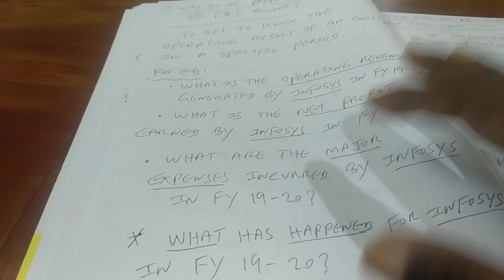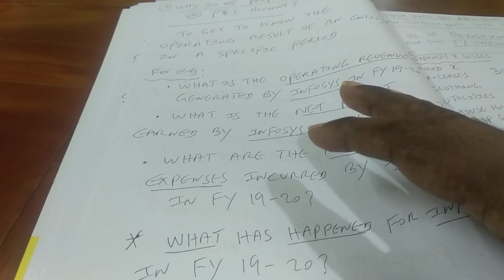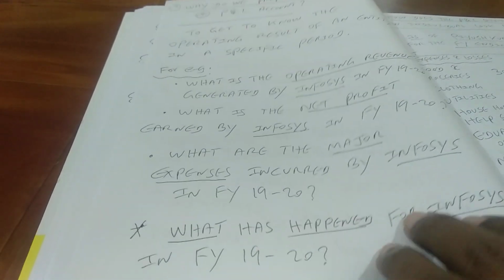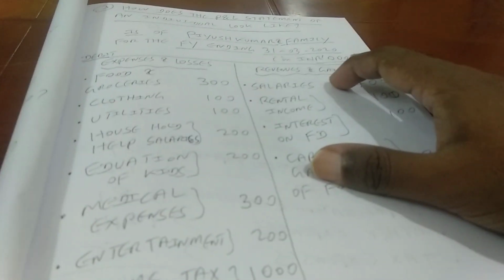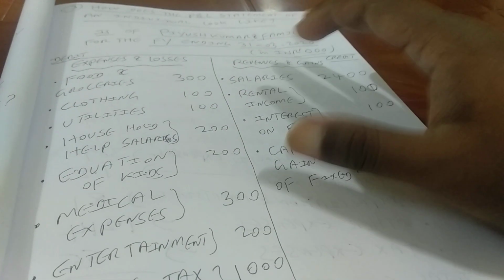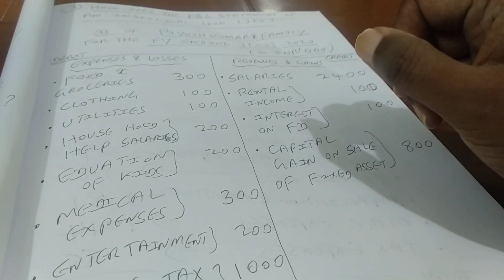So in order to answer this question, we are going to prepare an income statement for the company, right? So if it is clear to you, the next thing which I would like to show you is this. Let's first try to find out how the income statement of an individual or a family looks like.